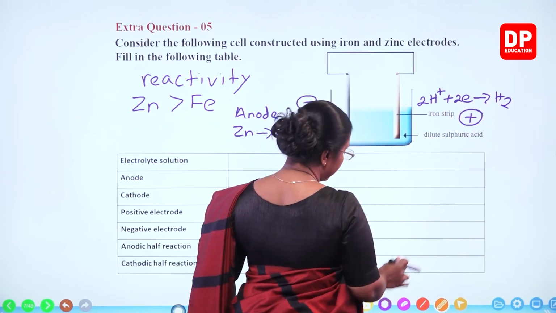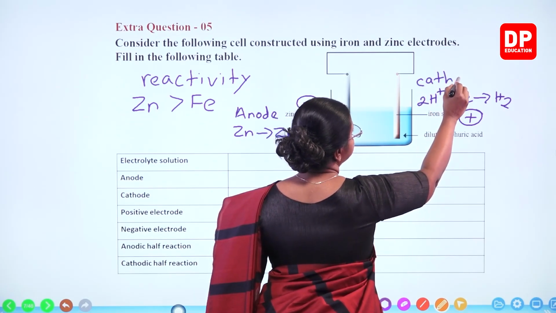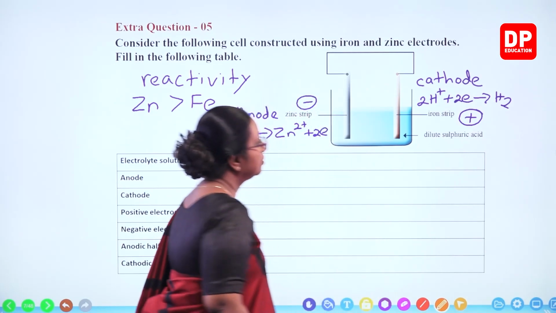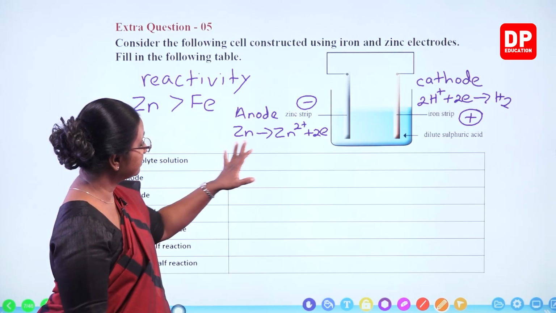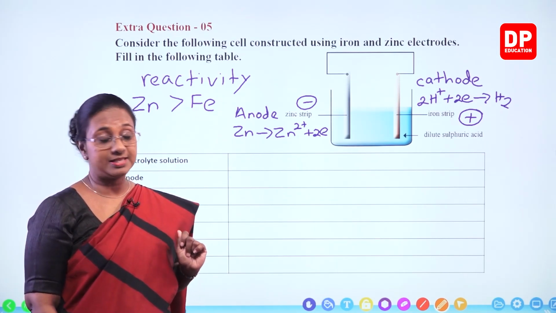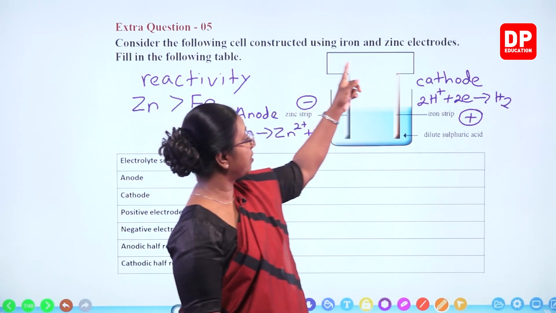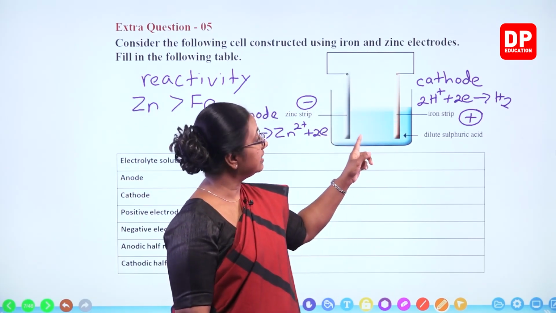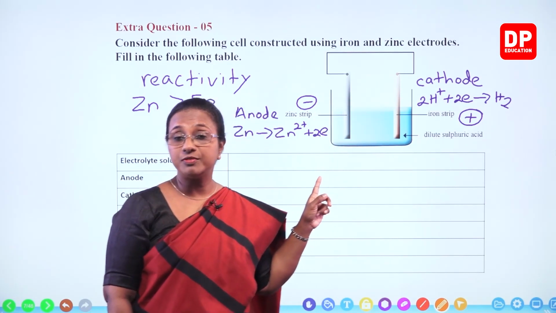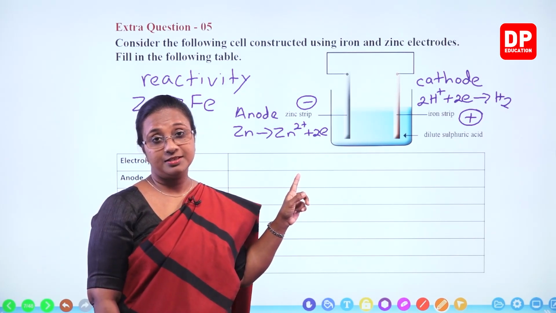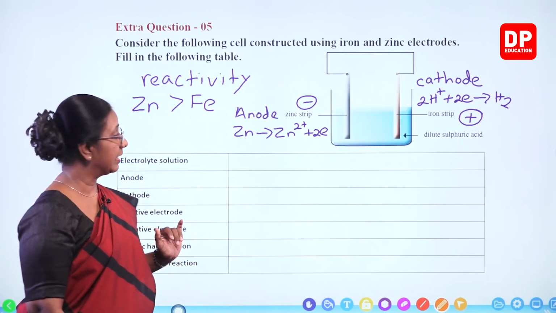And since this is the reduction reaction, iron becomes the cathode. So those are the changes taking place or the reactions taking place in this particular electrochemical cell. So since zinc is the negative electrode, electrons flow from zinc to iron, and at the same time from iron to zinc, it is the flow of conventional current. So those are the things you have to know related to this electrochemical cell.